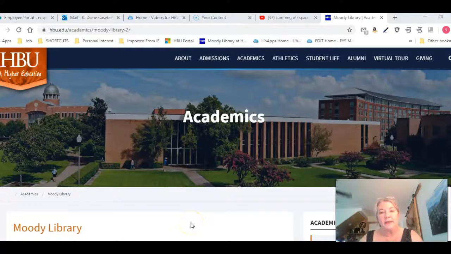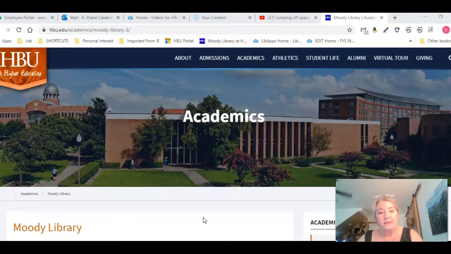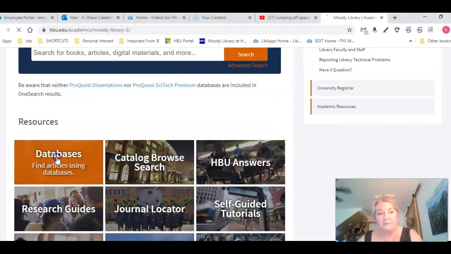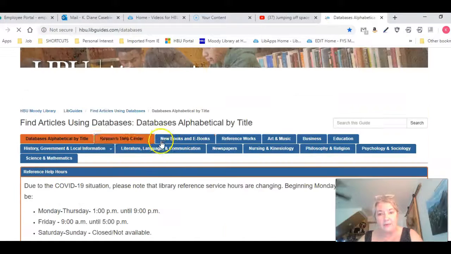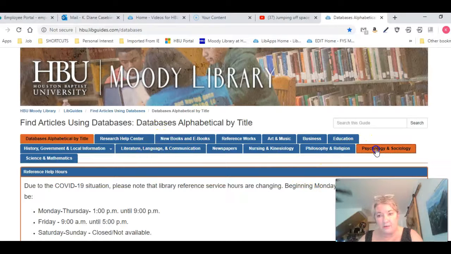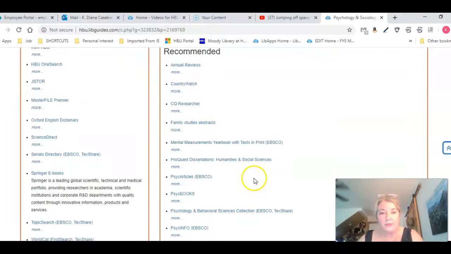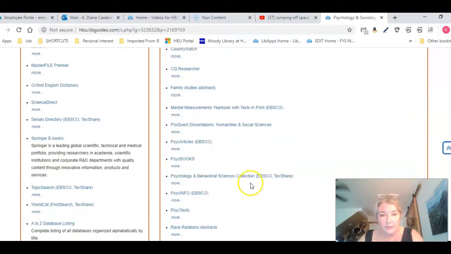Okay, so I've taken us back to the library's homepage, and I'm going to go to 2 psychology databases and show you 2 fields they have that are very helpful for finding information about instruments that you might use. So I'm scrolling down, and I'm going to go to Psychology Databases, and then from there I'm going to hit Psychology over here in the tab, and I've already signed in, so it should let me right in without having to sign in again. And I'm going to scroll down and start with PsycArticles. The 2 databases I'm talking about are PsycInfo and PsycArticles.